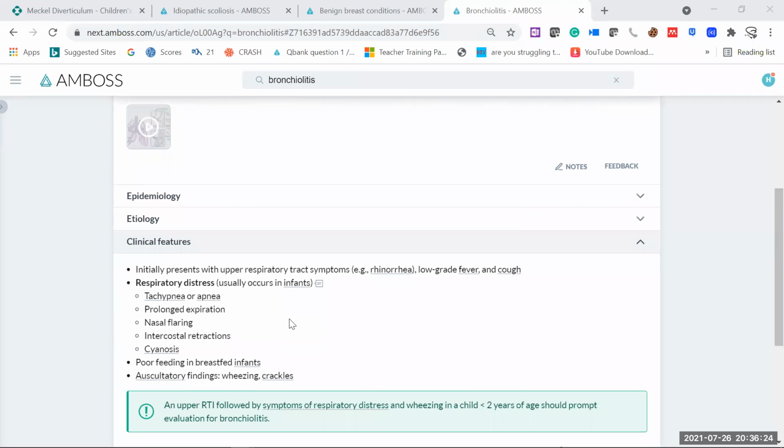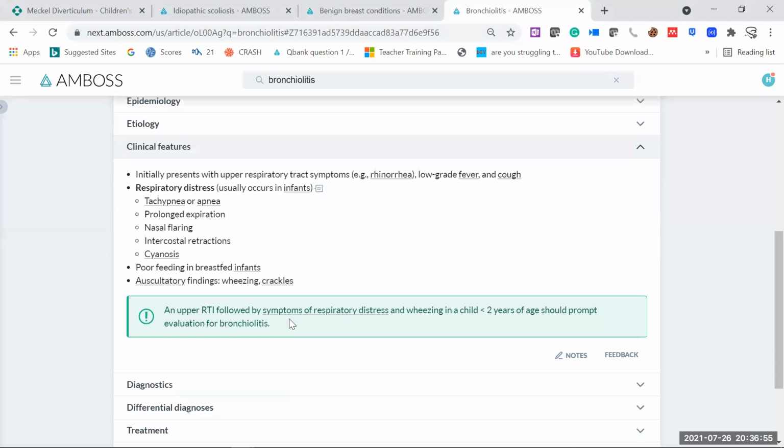So here you will see what the clinical features are. Initially present with upper respiratory tract infection symptoms. You know what the upper respiratory tract infection symptoms are like. Rhinorrhea is there, low grade fever is there, cough is there, and then as soon as this is all finished, the baby can develop aggravating symptoms. That is symptoms of respiratory distress, and these symptoms we have already mentioned. And of course, the baby is not going to take proper feed. There will be poor feeding history. When you do the auscultation, you will find crackles. You can appreciate wheezing, especially on examination.